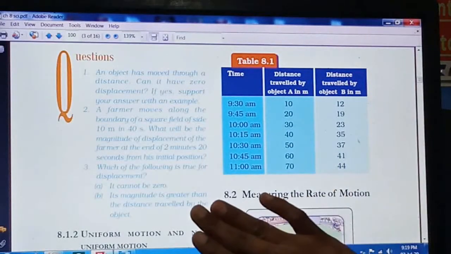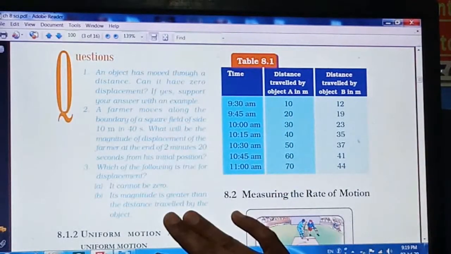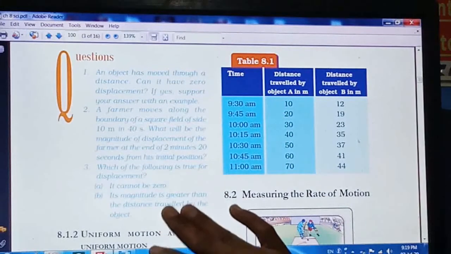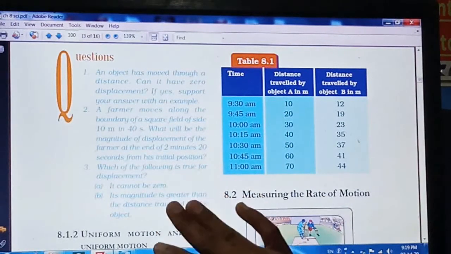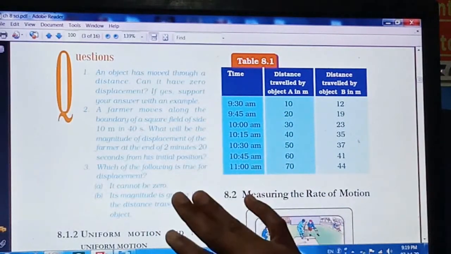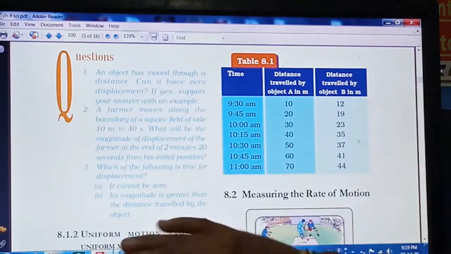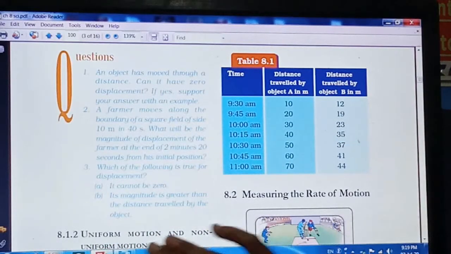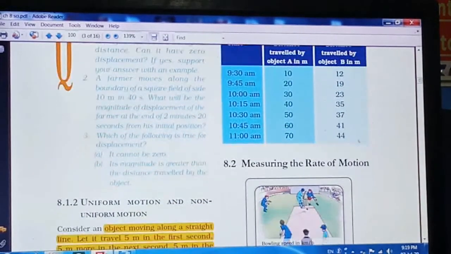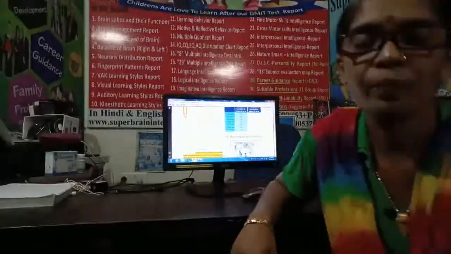Below that, on the next page, 3 in-text questions are given. Please solve these in-text questions and send me the answers by clicking a photo. The next point is uniform motion and non-uniform motion, which we will see in our next video.